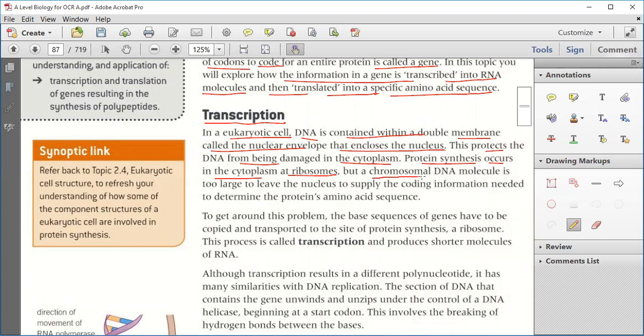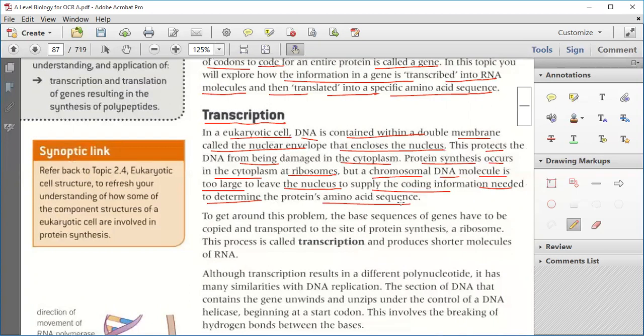But the chromosomal DNA molecule is too large to leave the nucleus to supply the coding information needed to determine the protein's amino acid sequence. It is impossible for that DNA molecule to move out and supply all the coding information required for the synthesis of protein.